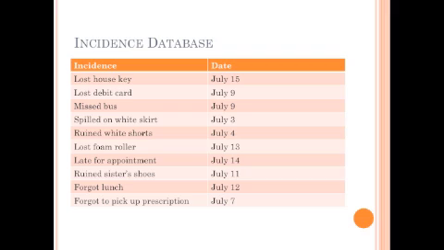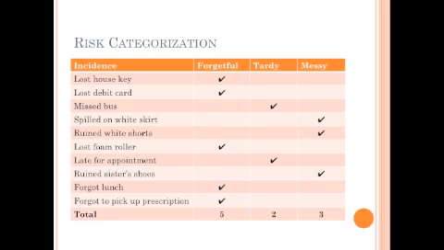Here's a list of events that occurred over the past 2 weeks of this individual's life, as well as their associated dates. In this chart, each of the entities has been classified as being forgetful, tardy, or messy. There were a total of 5 events under forgetful, 2 under tardy, and 3 under messy.